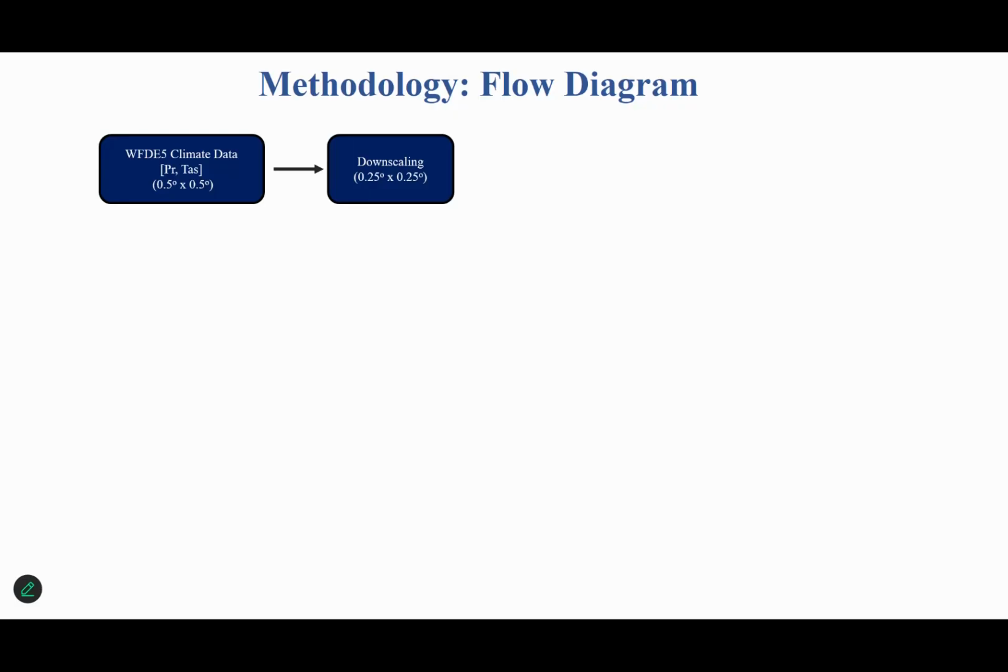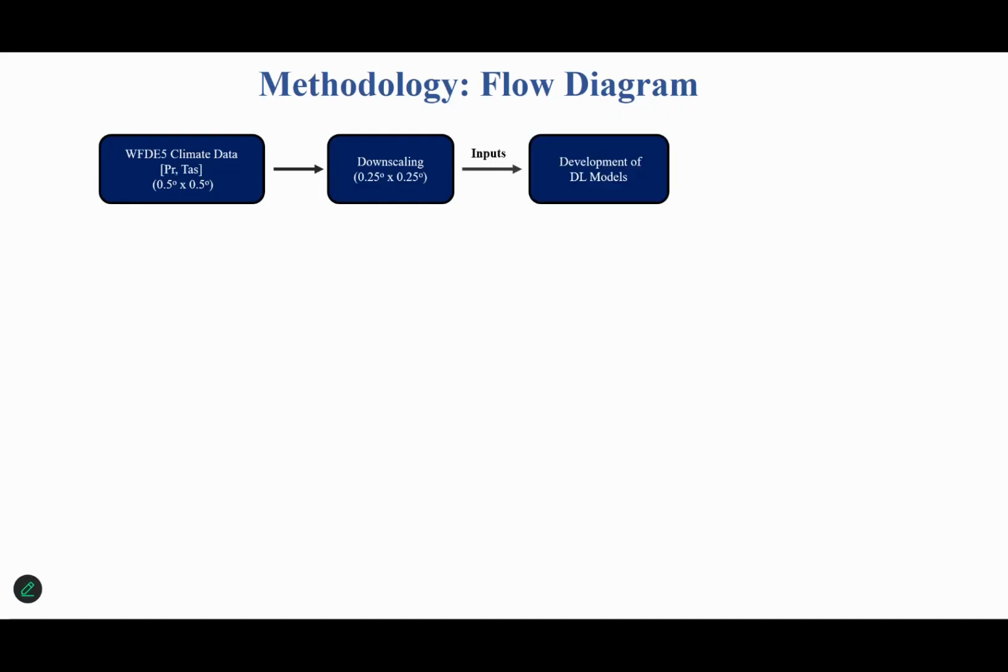But I had to downscale it to 0.25 by 0.25 degree resolution, because the future climate data provided by Mr. Arnese has a resolution of 0.25 by 0.25 degree. So in order to maintain a similar level of consistency, I had to downscale my historical climate data set as well.